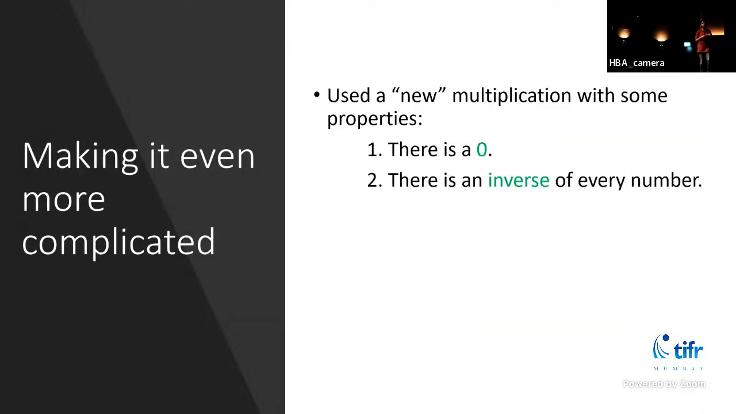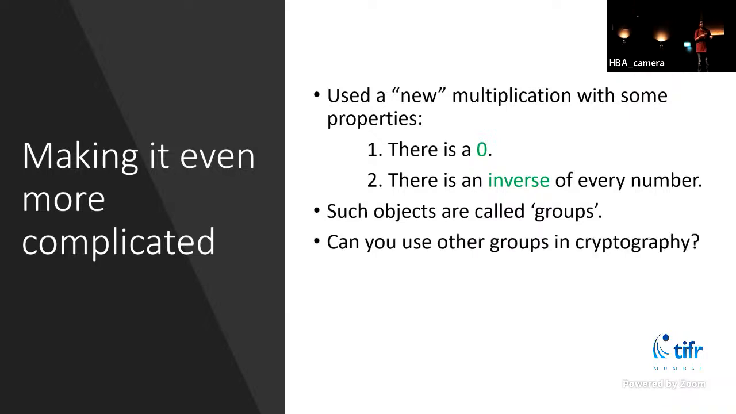So we can make the system even more complicated using mathematics. We used a new multiplication based on clocks to do our multiplication. The multiplication had these properties. It had something which acted like a 0. It had an inverse. So we can consider objects with some multiplication that have this property, and such objects are called groups. So then the question comes, can you use other groups in cryptography? So the answer is yes.